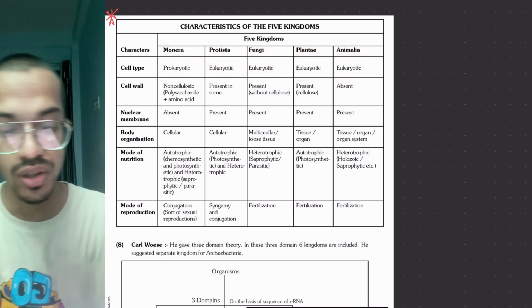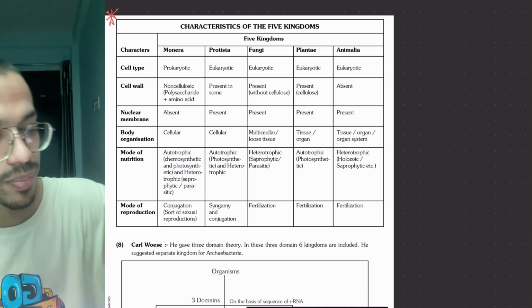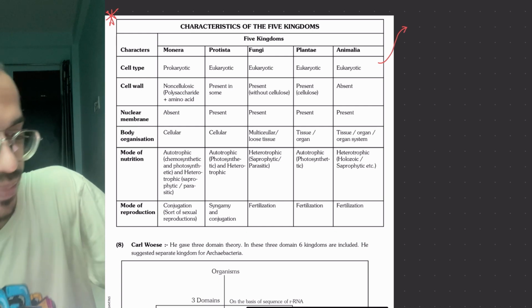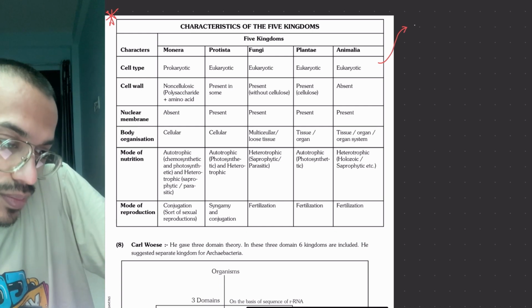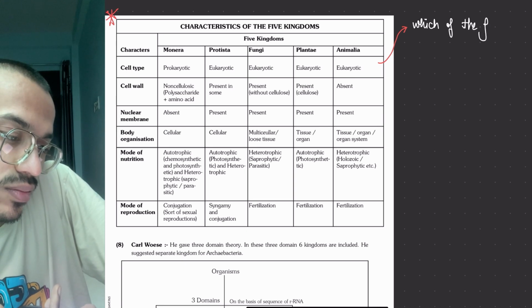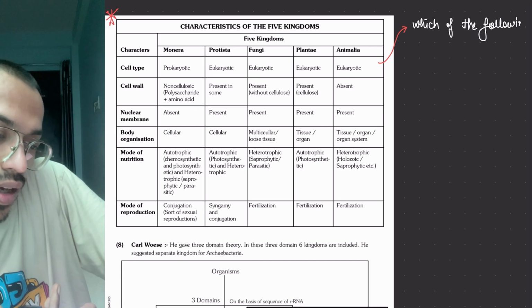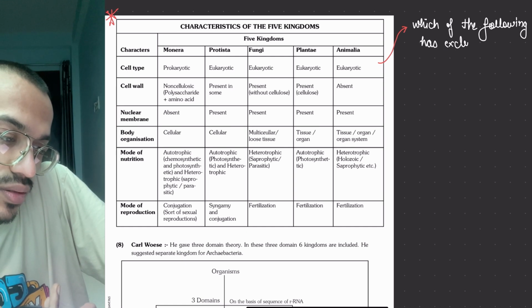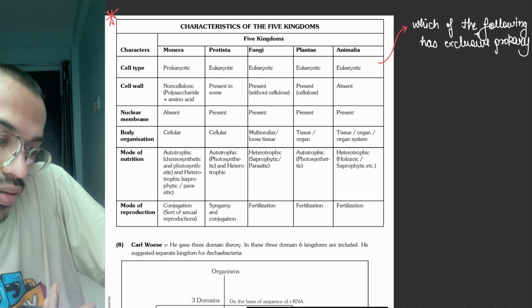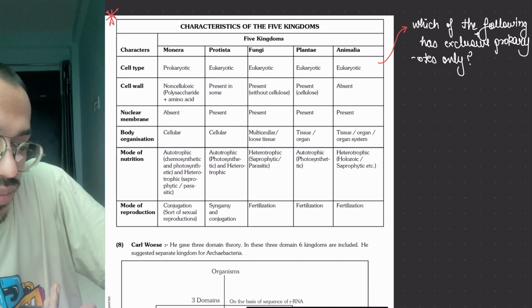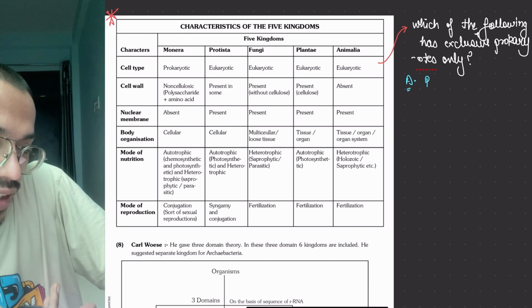So the first question that can be formed to you, which we will do in the practice time also, would be: which of the following has exclusive prokaryotes only? The answer to this question is Kingdom Monera.